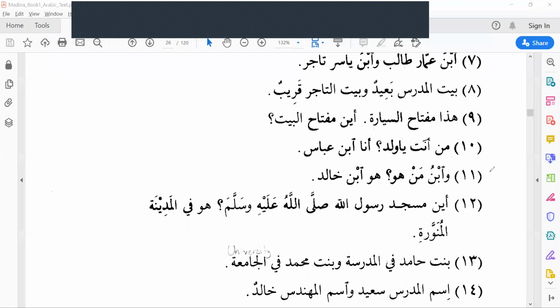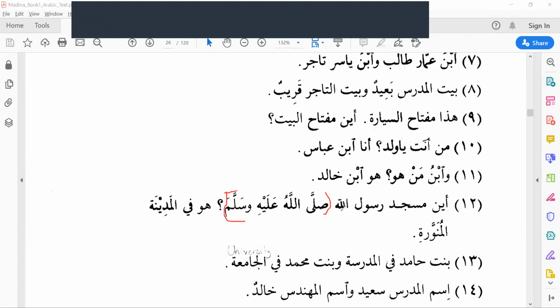Next, 12. Aina masjidu Rasulullah sallallahu alaihi wasallam. Okay, this one you put in brackets. Aina, where is masjidu Rasulullah sallallahu alaihi wasallam?